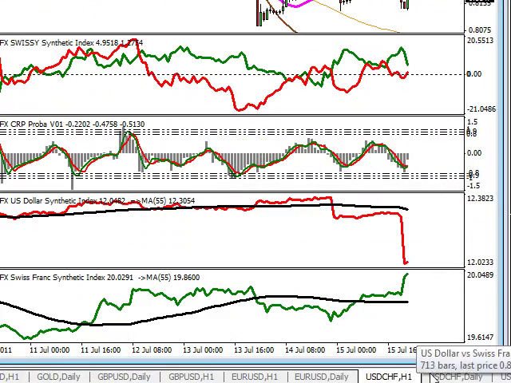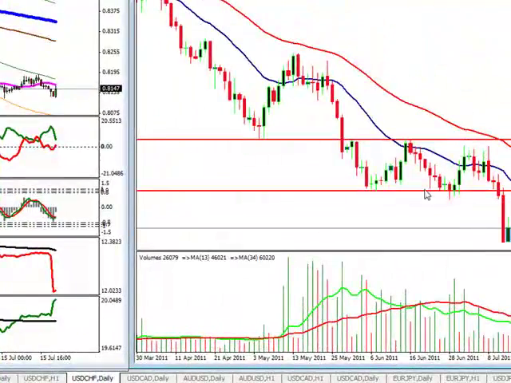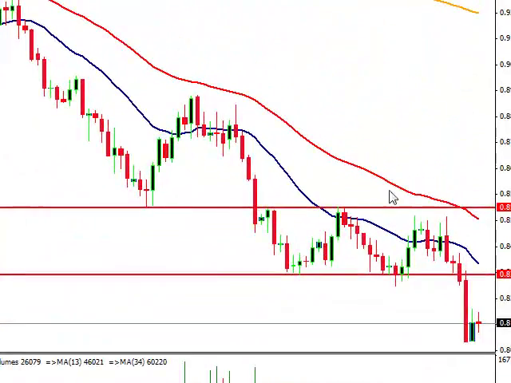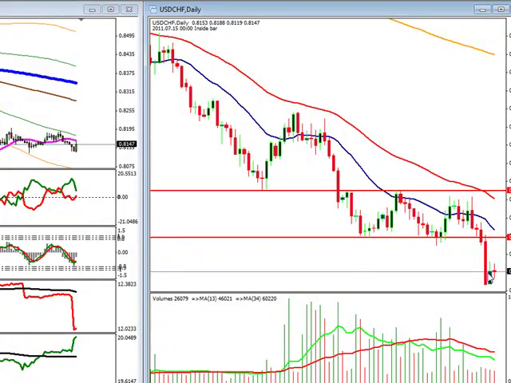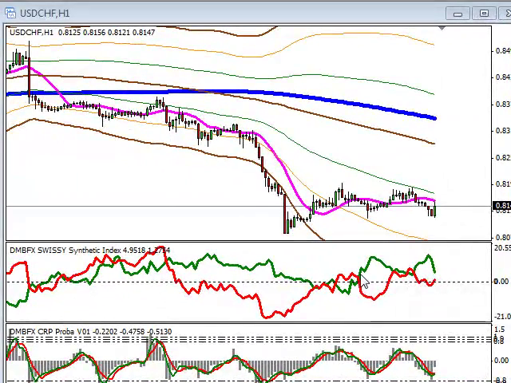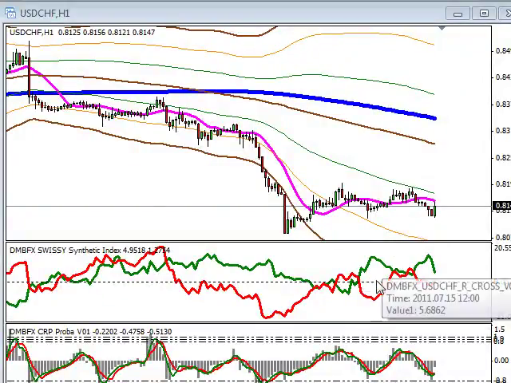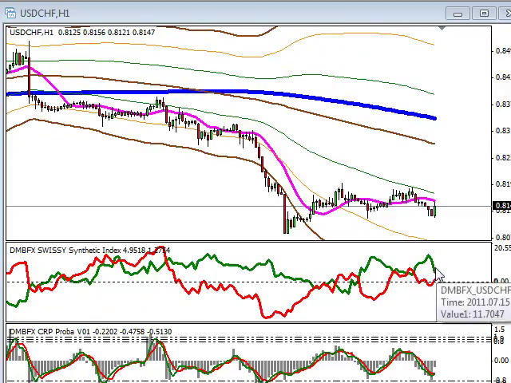We finish off with the pound franc, and here we can see on the daily our range that we've been in for a while. We pushed out of that on Wednesday, made an inside bar, and now potentially we're either going to make a move up or we're going to push lower. We can see light volume even on our push down, selling volume still in control. But why is that? Why do we tank? We can see that the franc has taken control. On our inside bar time frame, we probably got this move here, and now they're coming back to meet each other.